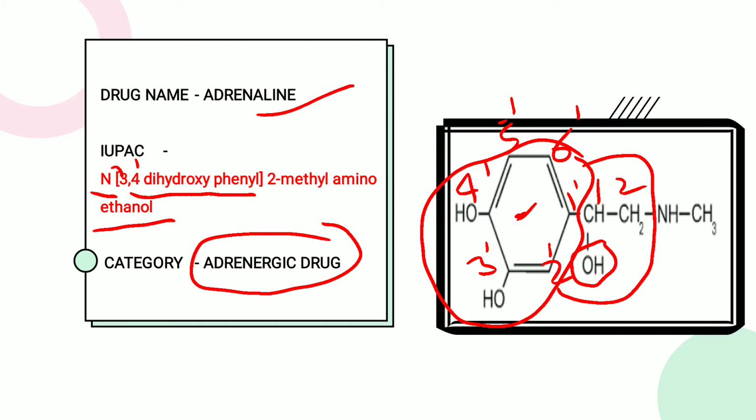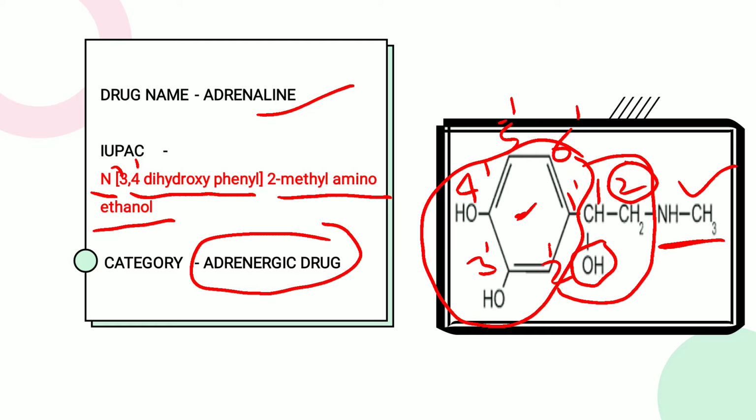Now on the second carbon, what is the attachment? That is methyl and amino. So first we write methyl: 2-methylamino. This is the substitution present on the second carbon. So we write here 2-methylamino, and the last is the parent nucleus, that is ethanol. This is our first structure.